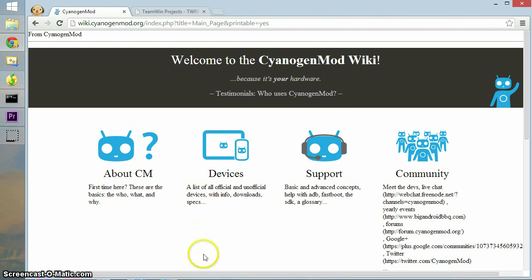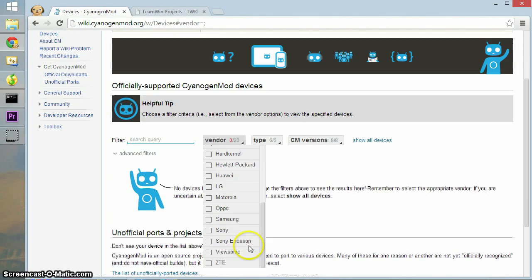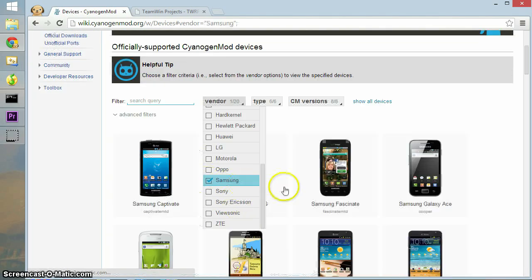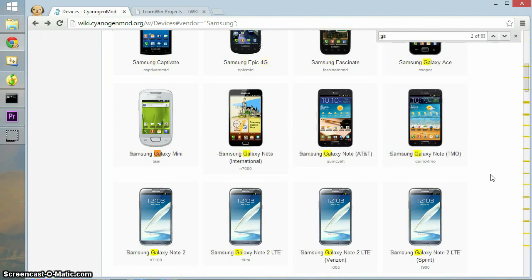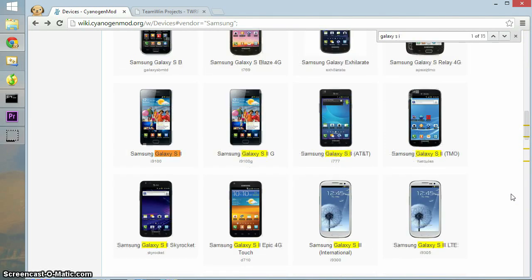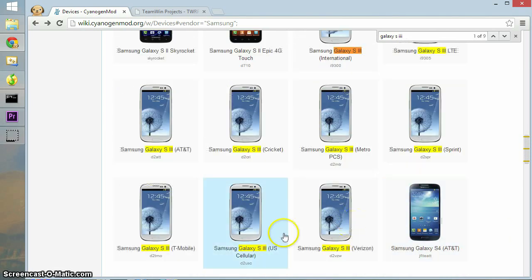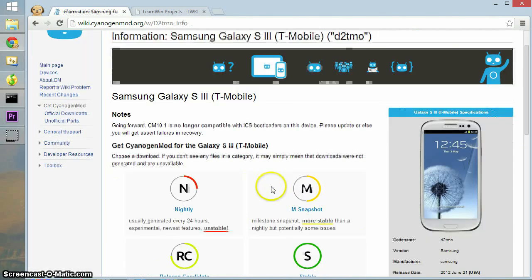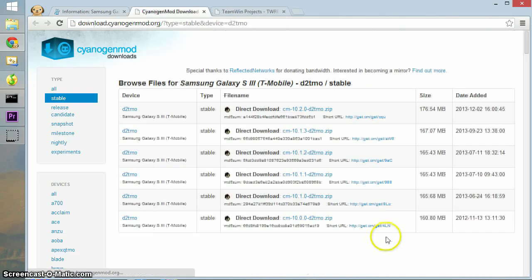First, go to their webpage at wiki.cyanogenmod.org and search for your device. For me, the vendor is Samsung, and I will Control F, search for Galaxy S3. For me, the version is T-Mobile, and I'm going to download the stable version, so download this one.